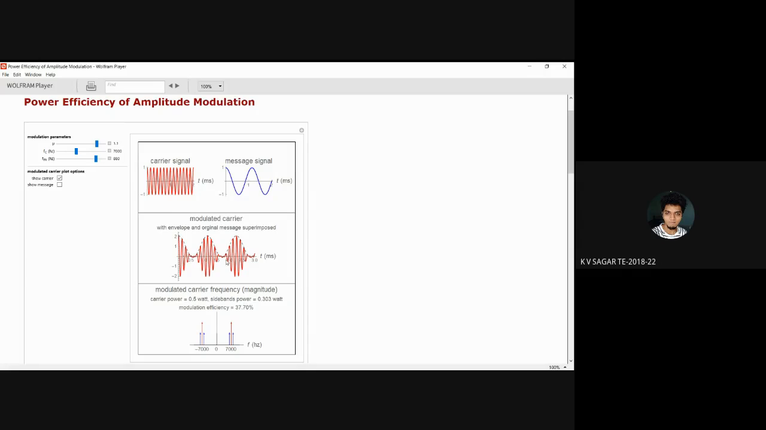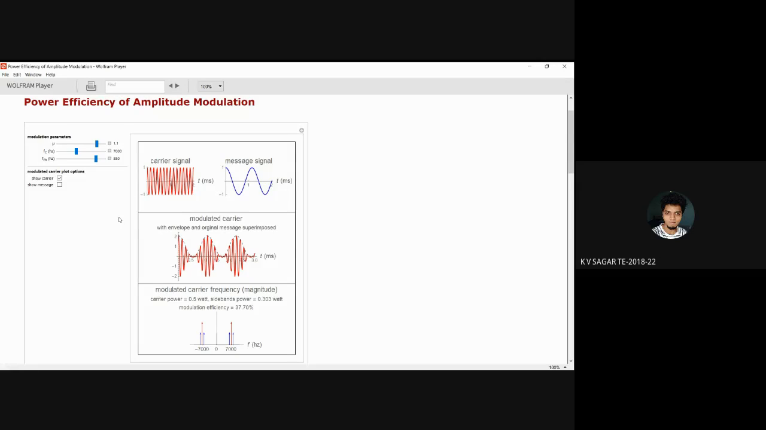If it is overmodulated, how will the efficiency be high, sir? Because it is directly proportional. Eta is equal to mu square divided by 2 plus mu square, right? So it is directly proportional. As modulation index increases, the efficiency of the system also increases.